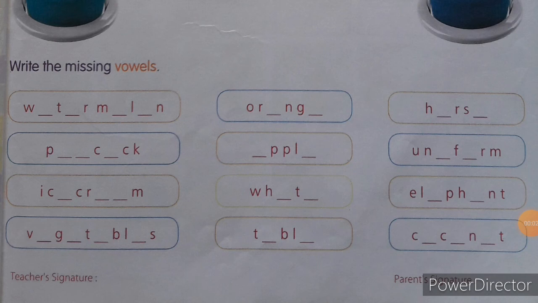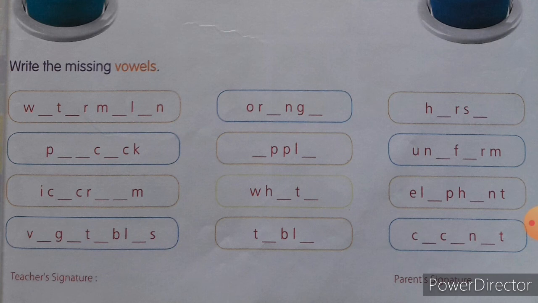Look at the first letter, that is the first word, children. Some letters are missing. Can you identify what letter you can fill there to make a meaningful word? Think it and say. Yes, good. It is watermelon. W-A-T-E-R. Watermelon. M-E-L-O-N. Watermelon. You have to fill the letters A, E and then E and O in the blanks.